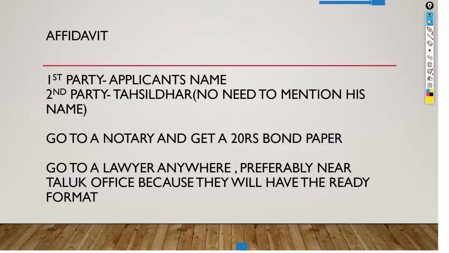Now the affidavit. Here the first party must be the student's name, that is the applicant's name, not the parent's name. Then the second party must be mentioned as Tahsildar. No need to mention his name. Next, go to a notary and get 20 rupees bond paper. You'll get it near any of the notaries. Then go to a lawyer, because you need to get that affidavit signed. It is preferable to go to a lawyer nearby the taluk office, because he will have all the formats stored in his computer. If you give him your personal details, he will type it up and also sign as a